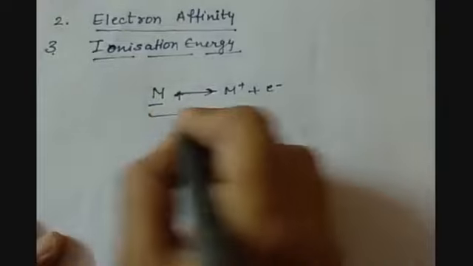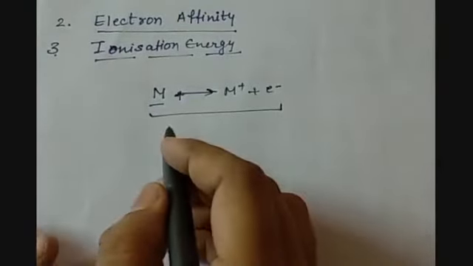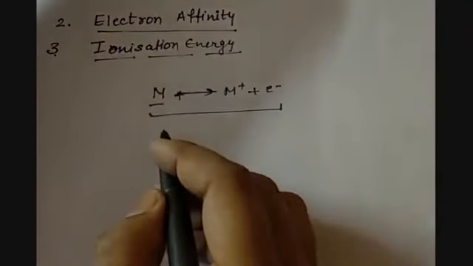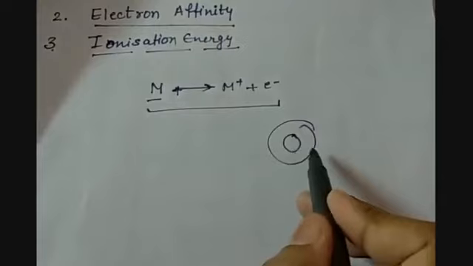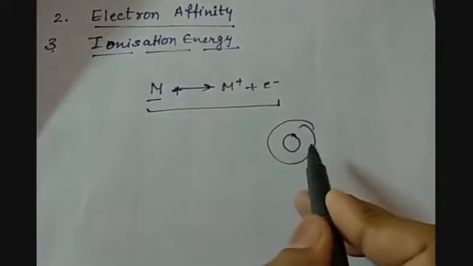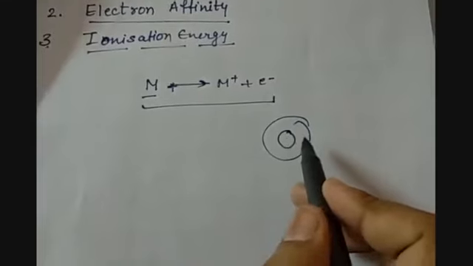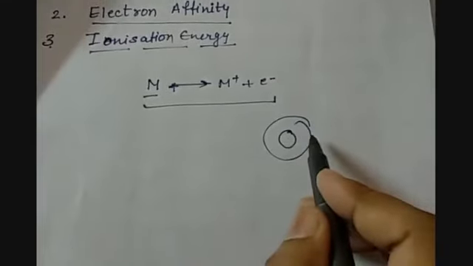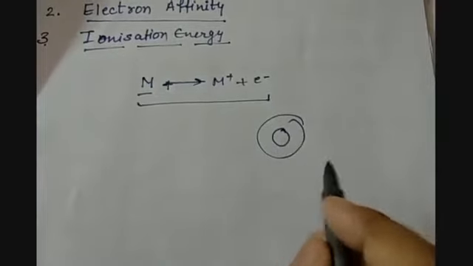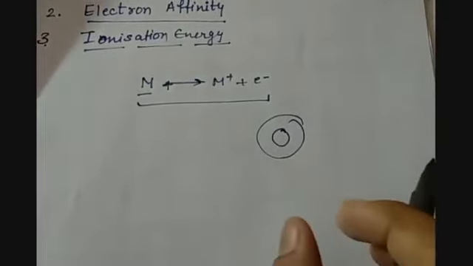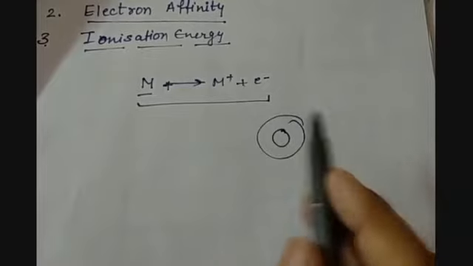Then this kind of energy is ionization energy, because to remove one electron, as we know, when an electron is revolving around the nucleus, there is a force of attraction between the nucleus and the electron. So to remove an electron from the orbit of the atom, we need an amount of energy. And that amount of energy which is required to remove one electron will be called ionization energy.